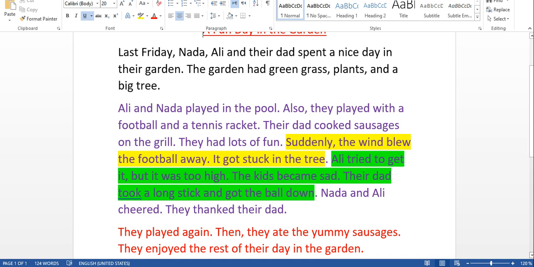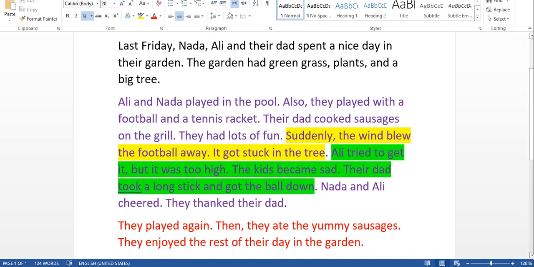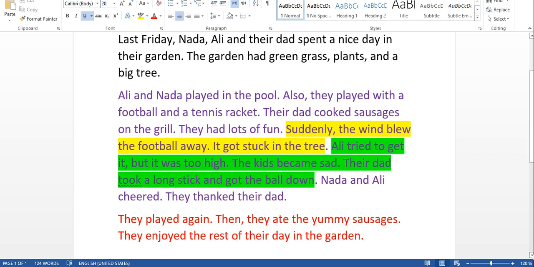And now, what about the end of the story? This is the ending, the last part, the conclusion. They played again. Then they ate the yummy sausages. They enjoyed the rest of their day in the garden. Okay, so we wrote about their feelings at the end of the story. Okay guys, so we learned today how to write a story. I think it became very simple and easy.